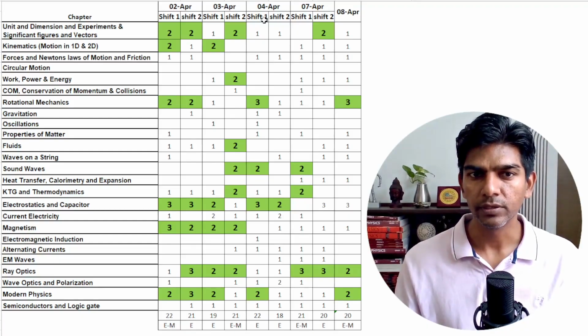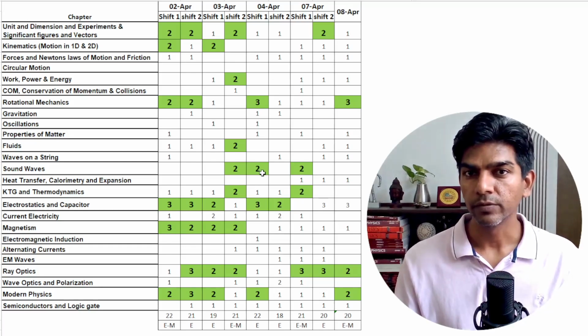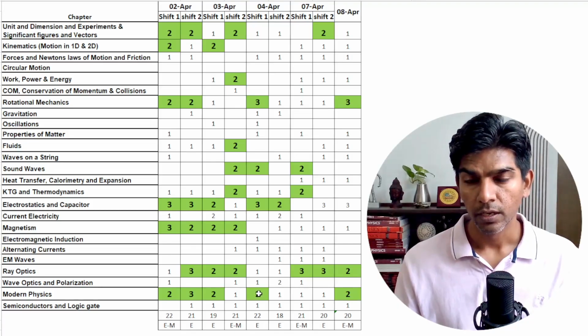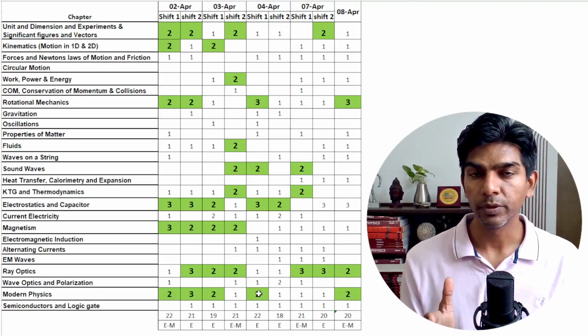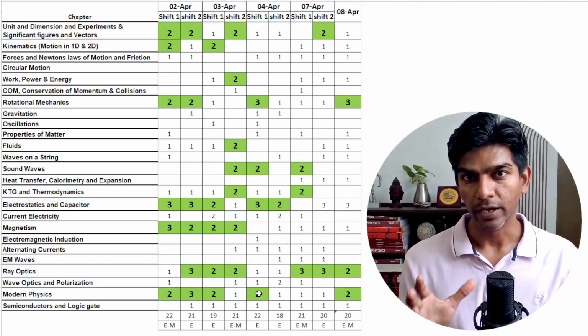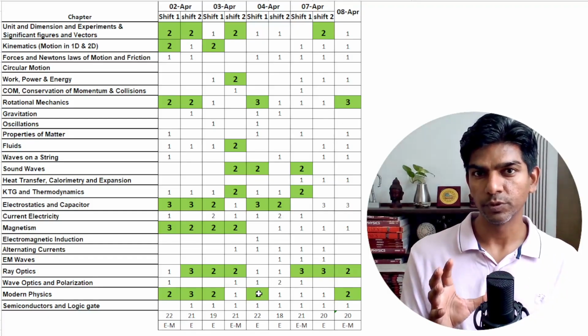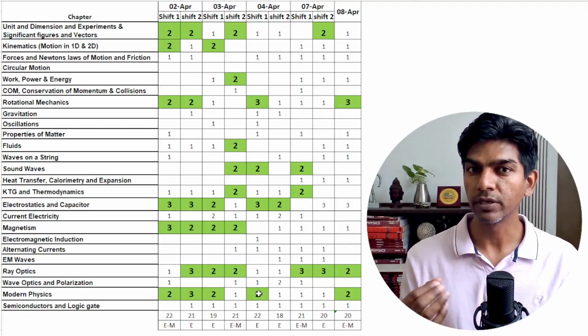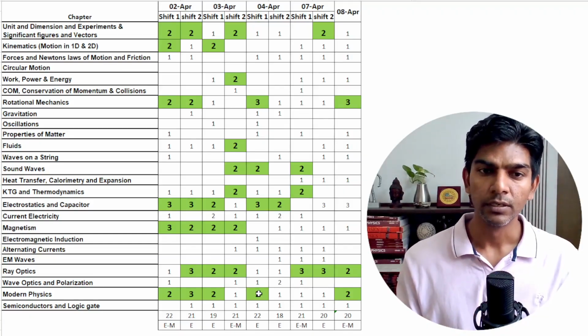Now 4th April shift 1: 3 questions came from rotation, 2 questions came from sound wave, 3 came from electrostatics and capacitor, and 2 questions came from modern physics. I always tell my students, you have to prepare rotation for JEE Mains. I know this chapter sounds quite difficult for all of you, but the questions which are being asked in JEE Mains are pretty basic.